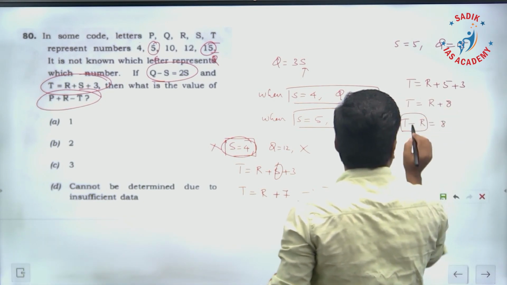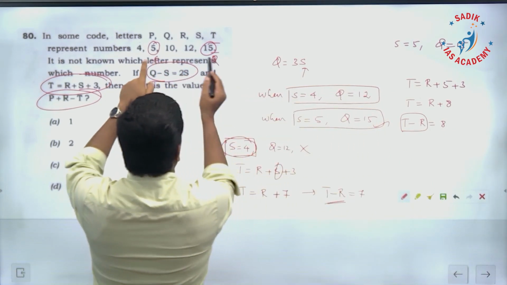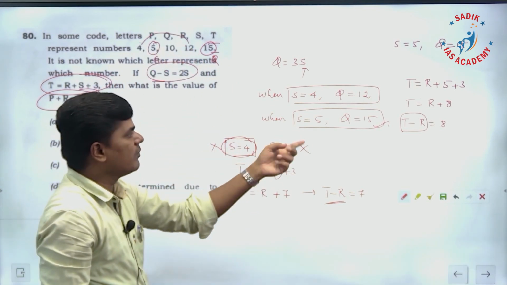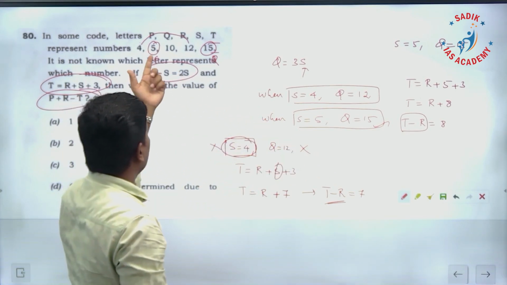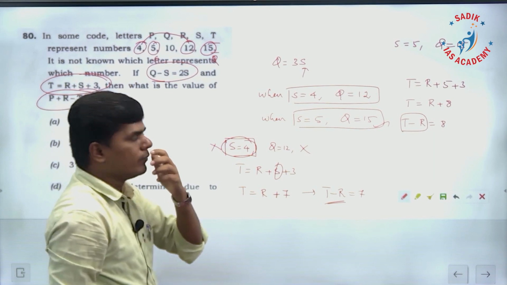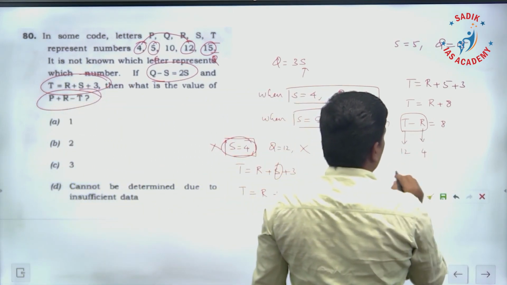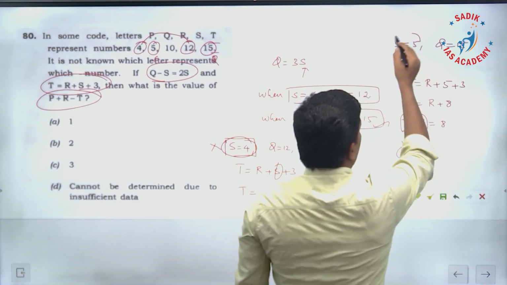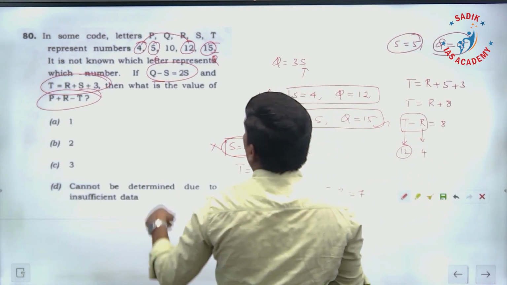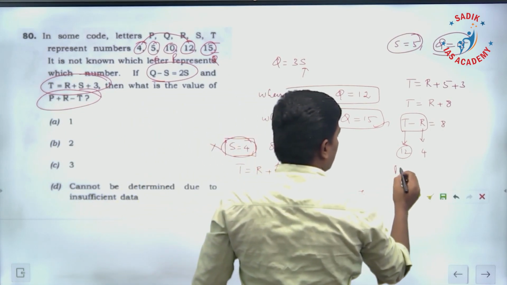The difference of the two numbers should be 8. T I can take as 12, or R as 4. Therefore the difference is 8. So T is 12, R is 4. S is 5, Q is 15, T is 12, R is 4, and the remaining one is P. P is 10.